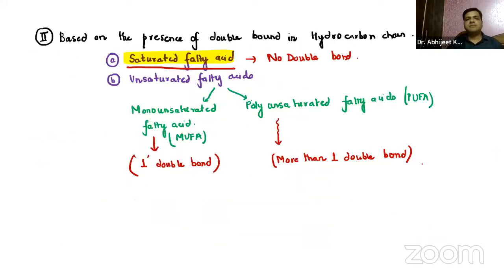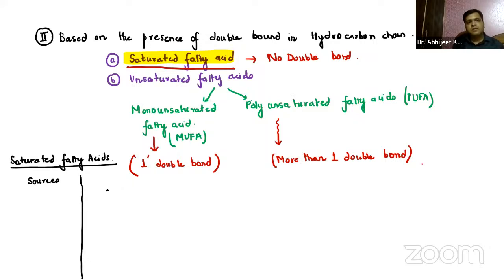Let us make a flowchart over here. We have the sources. We are discussing saturated fatty acids. Then we have which saturated fatty acids are there.